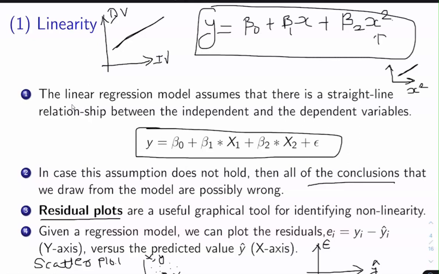The predicted value is predicted by the equation that we have assumed, and the error term is taken on the y-axis. When we plot this graph, that plot is called the residual plot. This is a very useful plot in detecting whether the assumptions that we have made are valid or not.